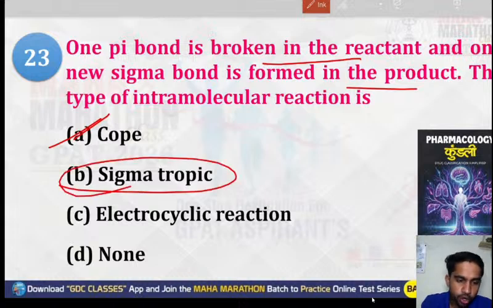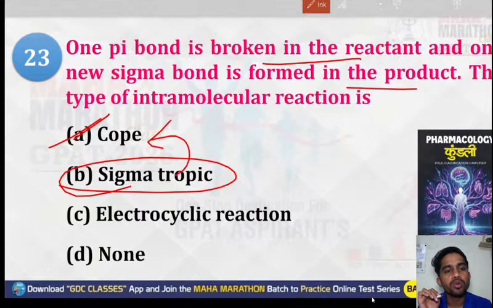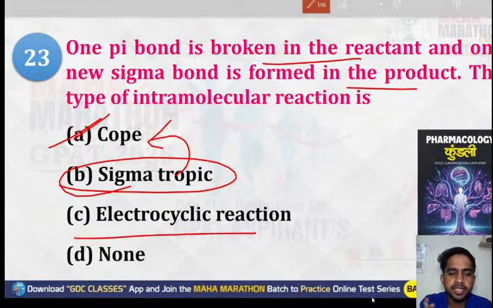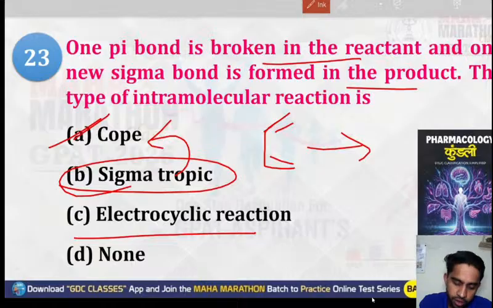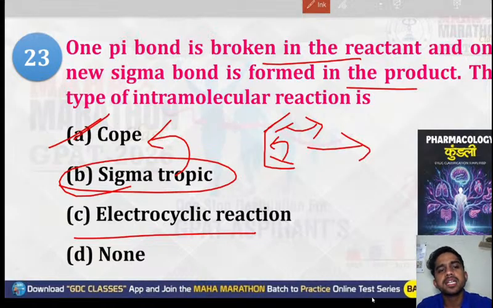And if you talk about the sigmatropic, then Cope is a part of the sigmatropic reaction. And if you talk about the electrocyclic reaction, very simple, what happens in an electrocyclic reaction? The structures are like this, this bond will shift towards this, and this bond will shift towards this, which will result in formation of